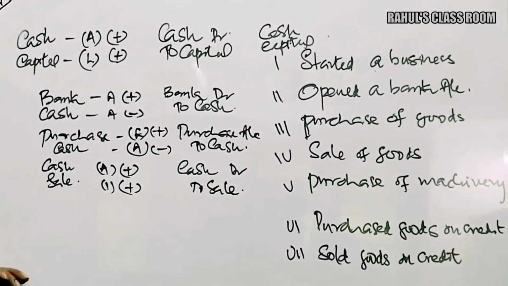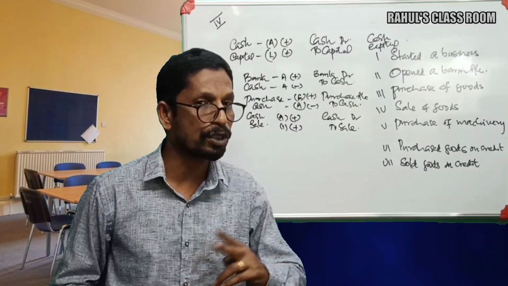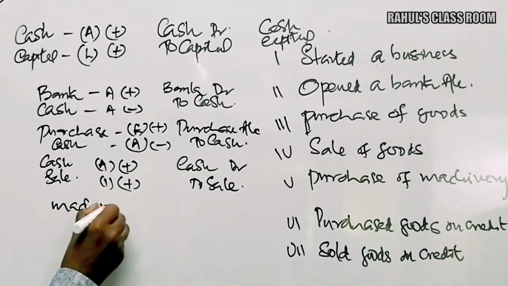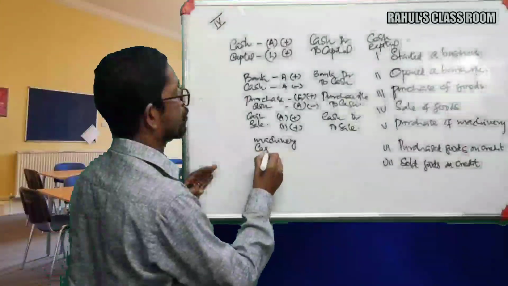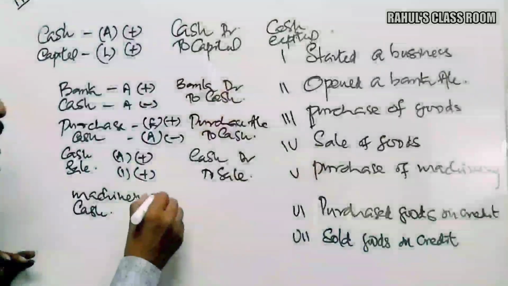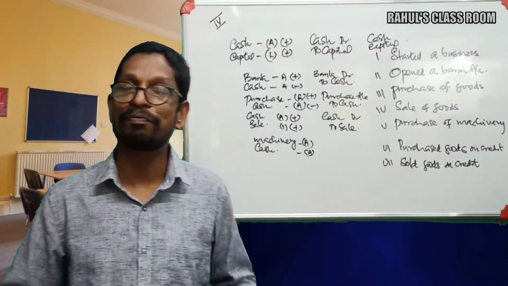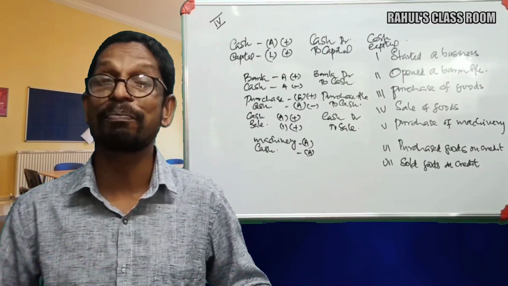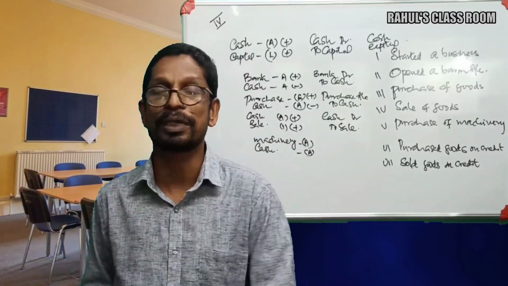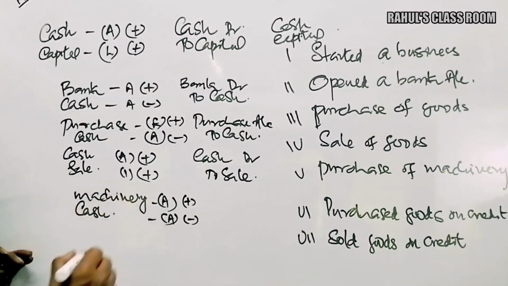Then next one, purchase of machinery. So what are the two aspects here? Machinery and cash. Machinery is an asset and cash is also an asset. What happened to machinery? When we purchase machinery, the total value of machinery with us is increasing. And what happened to cash now? Cash is going out, or cash is reducing. Machinery is an asset that is increasing with us, and cash is going out, that is reducing.